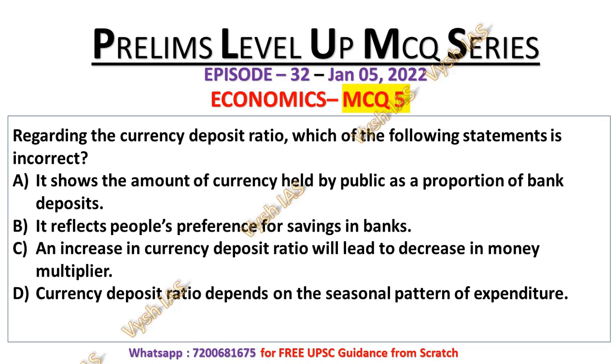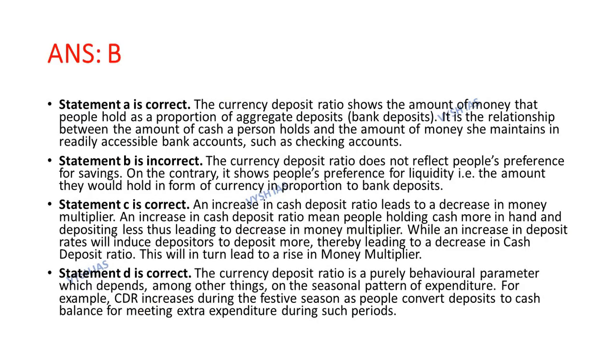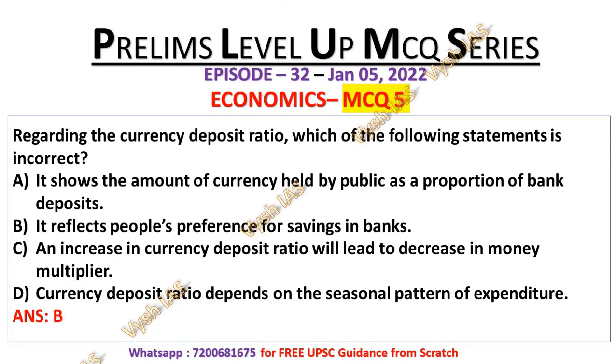So its answer will be option number B, which means that option number B is the incorrect statement. Now look at the explanation. Statement number A is correct because the currency deposit ratio shows the amount of money that people hold as a proportion of aggregate deposit, which means that the bank deposit. It is the relationship between the amount of cash a person holds and the amount of money he or she maintains in the readily accessible bank account such as checking account. That's why the statement number A is correct. That is, it shows the amount of currency held by public as a proportion of bank deposit, as I told you.